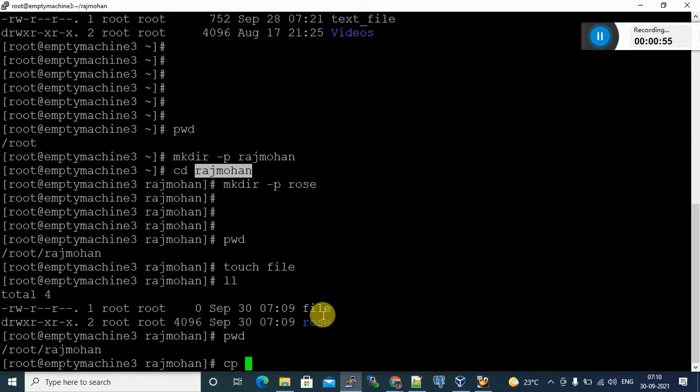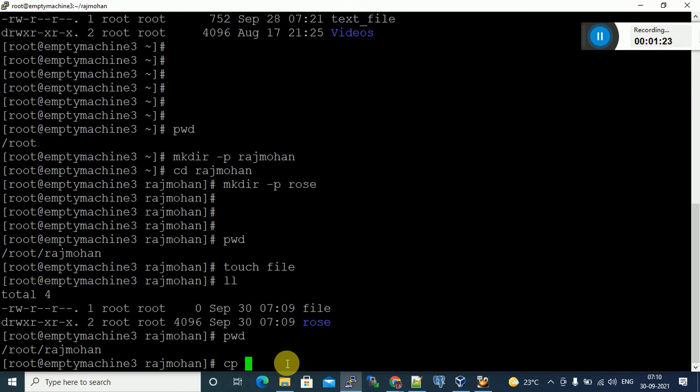What is the command? cp. cp means copy. Space, file name. Which one do you have to copy, a single file or all the files? All the files means star. Or you have to specify the file name. Without a file name, the system doesn't know what you are going to copy. For copying, I am specifying cp.